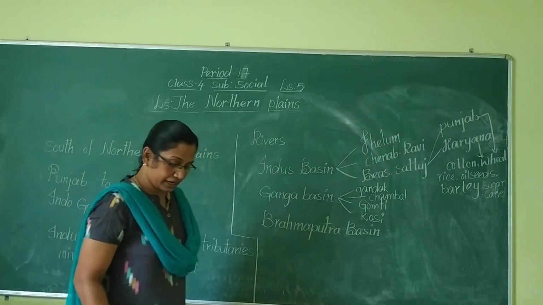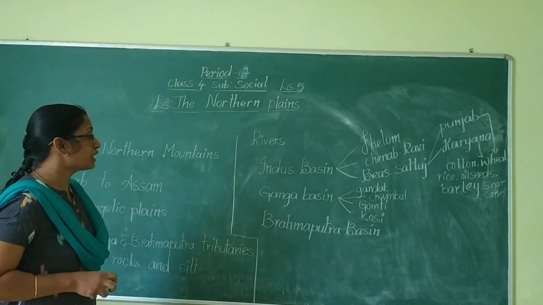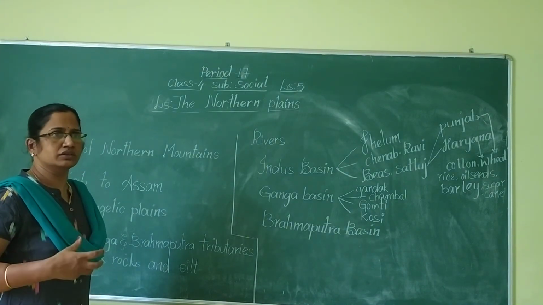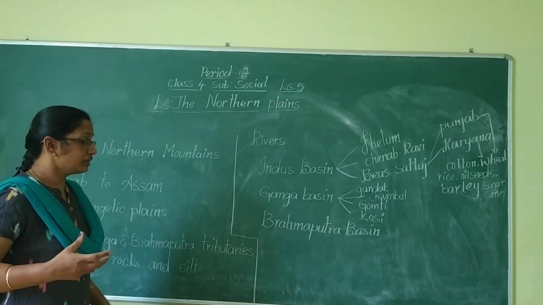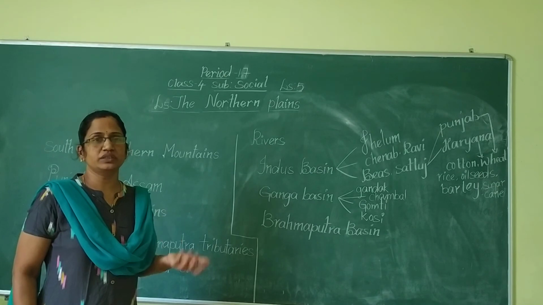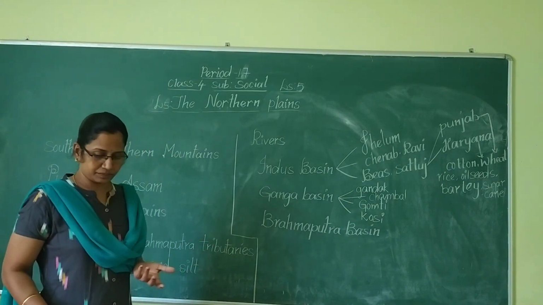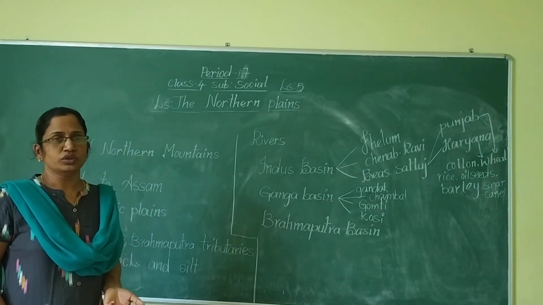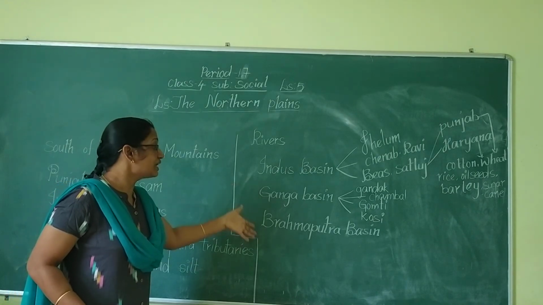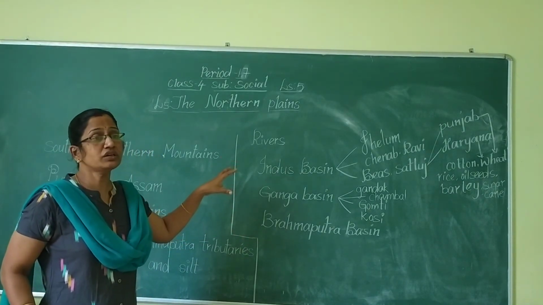Okay, children. So the Ganga and Brahmaputra rivers form the major delta in our country, and in the whole world as well. This forms one of the largest deltas in the world. Which two rivers are forming the larger delta? Ganga and Brahmaputra. So these are forming the major delta.